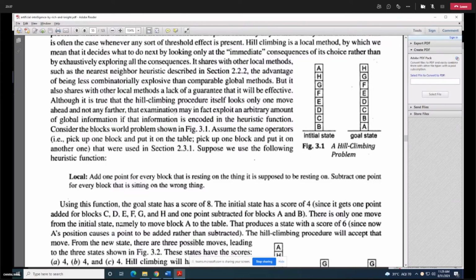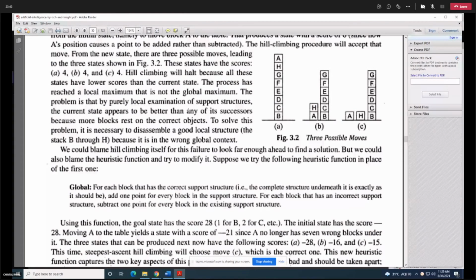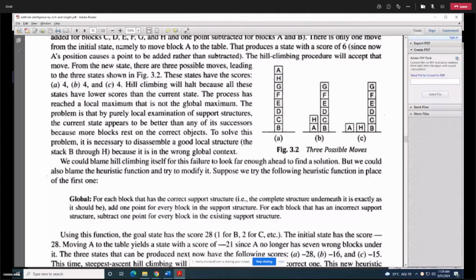So using this function, if I calculate the score for the three possible moves that are shown in figure 3.2, the score of A is minus 28, B is minus 16 and C is minus 50. Now using the hill climbing procedure, which move will you select? A is having minus 28, B is having minus 16 and C is having minus 15. Which move will you select?